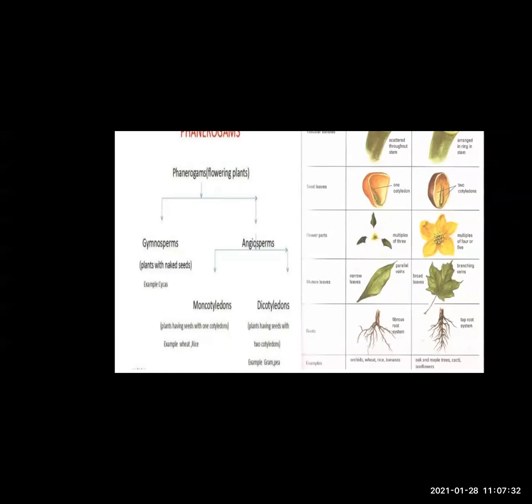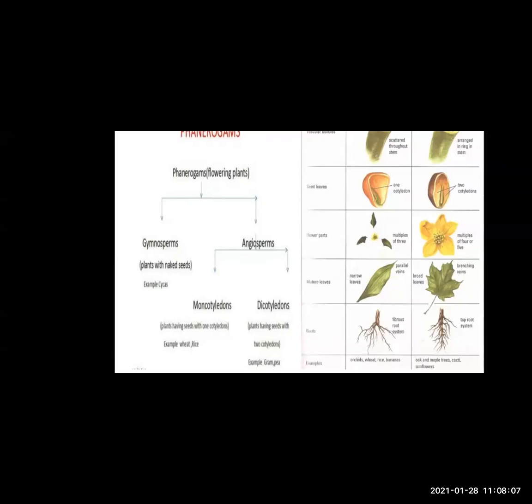But the main difference you have to understand is that the seeds of gymnosperms are naked. Naked means they are not present within a fruit; the seeds are visible from outside. That's why they are called naked seeds. Gymnos means naked and sperms means seeds, so that's why the name gymnosperm. Examples are cycas and the pine tree.